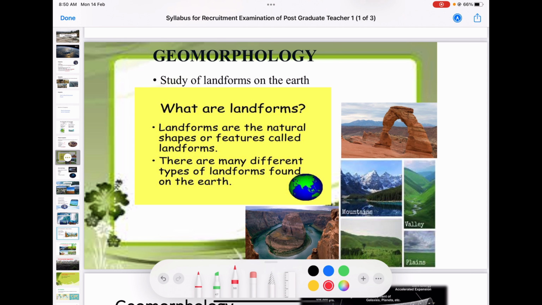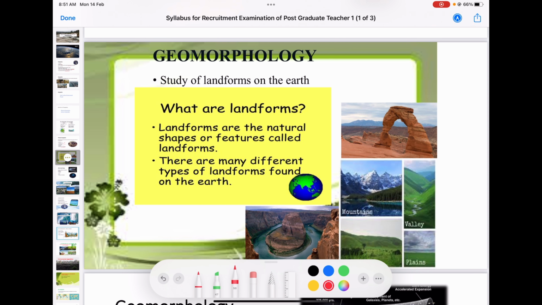Then coming to the second order, that is mountains and hills, plains, plateaus, coastal regions. All this will be second order. Then coming to the third order, what is coming in the mountain region, what is coming in the plain region, what is coming in the valley region, how they are evolved, all those things.